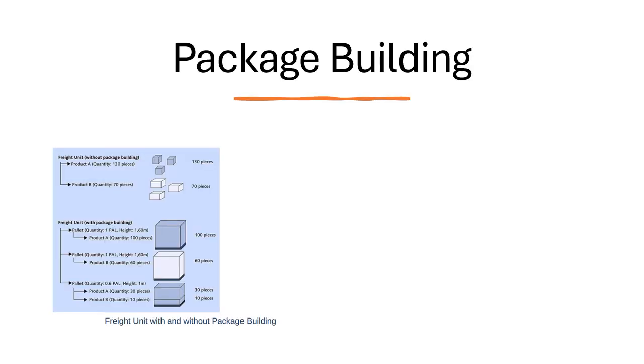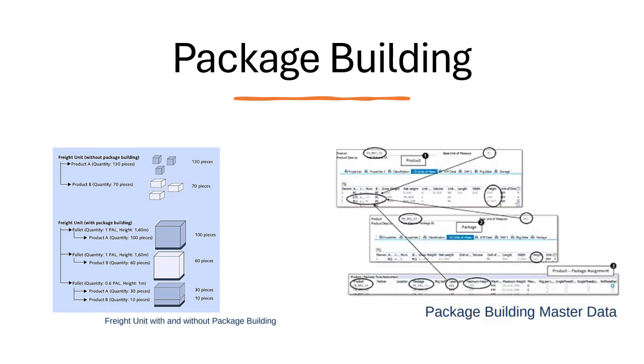Next, this image compares a freight unit with package building, organized into pallets, to one without it. This also shows how package building helps to streamline transportation by consolidating the items. The next image shows the master data required for package building, such as product dimensions and package assignment. This also shows how these elements are linked to create structured packages for transportation.